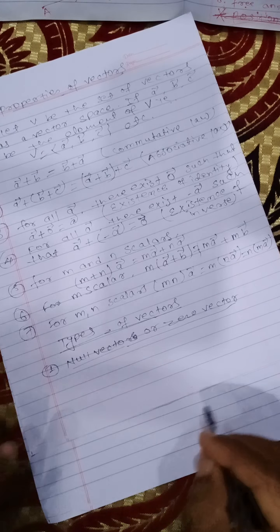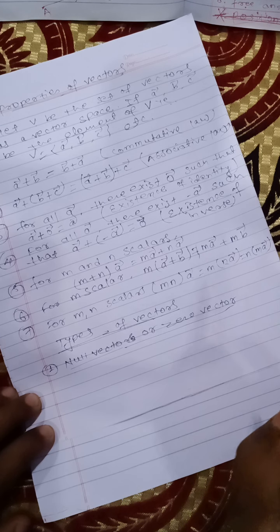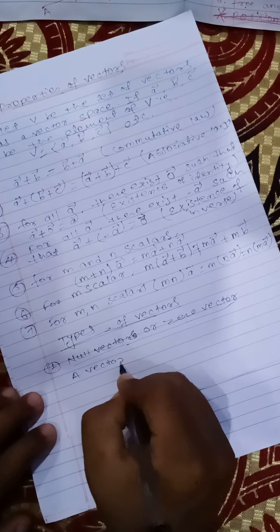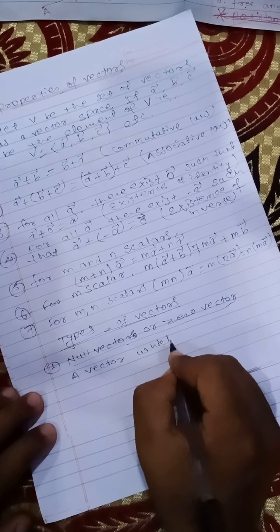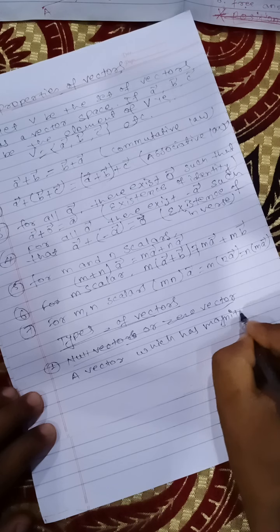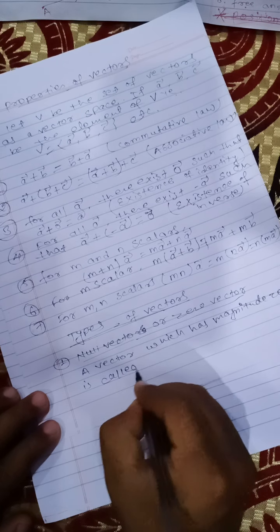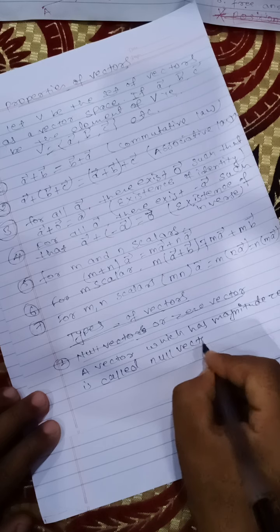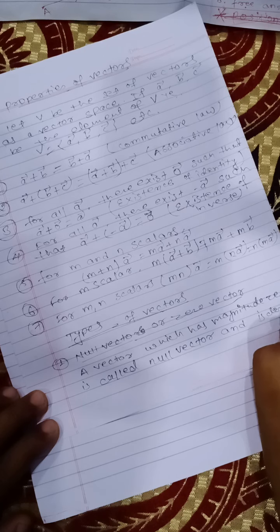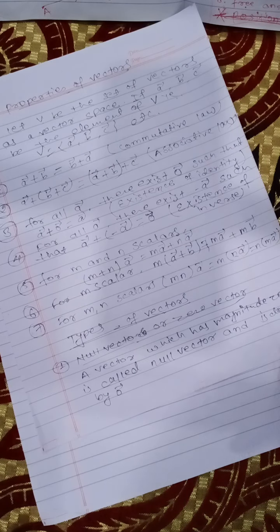A vector which has magnitude 0, because you have the characteristics of magnitude and direction, and we are talking according to magnitude, is called a null vector, and is denoted by the zero vector.